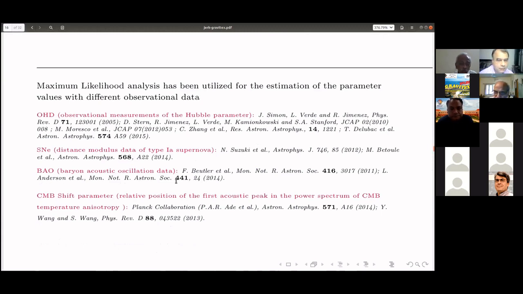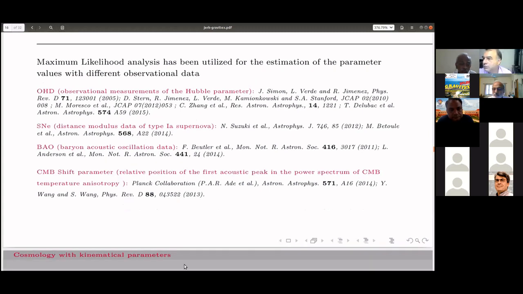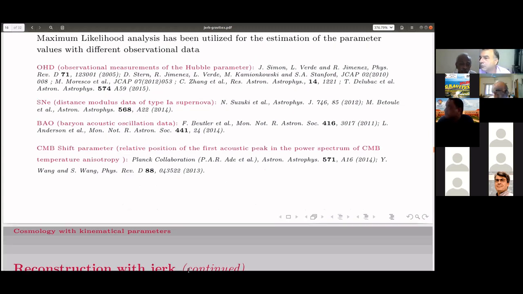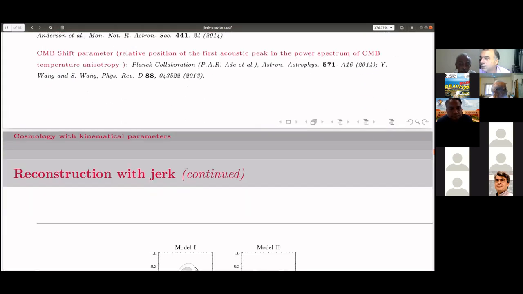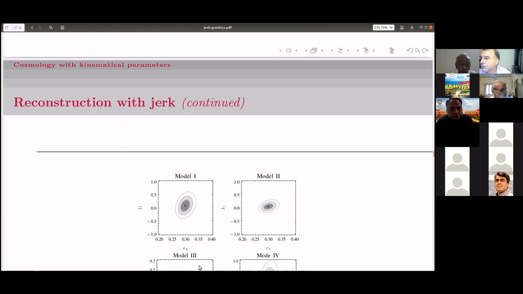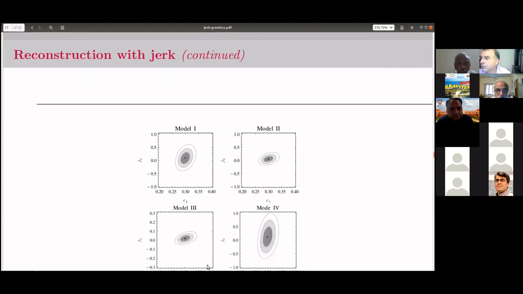But basically, observational measurements of the Hubble parameter, the supernovae data, which one obviously has to work with because that gave the indication of the acceleration to start with, the baryon acoustic oscillation data, and the CMB shift parameter data from some references. I shall just quote the results.